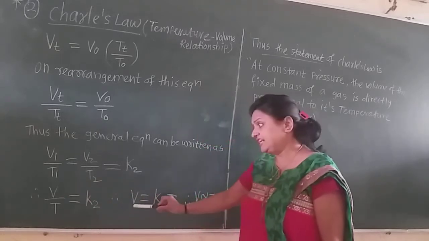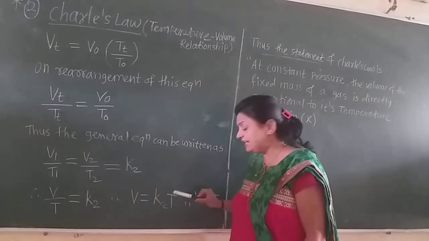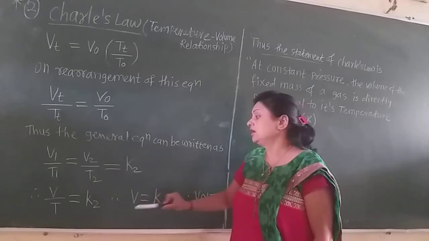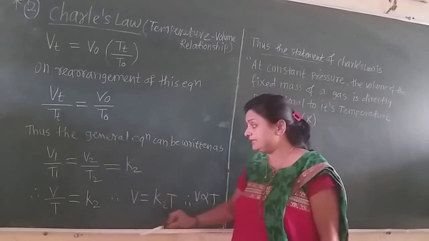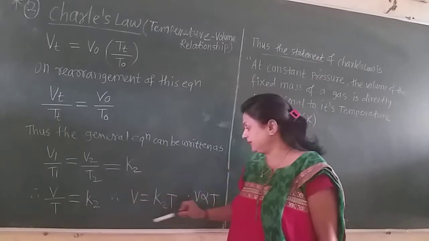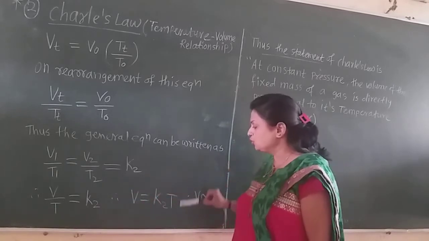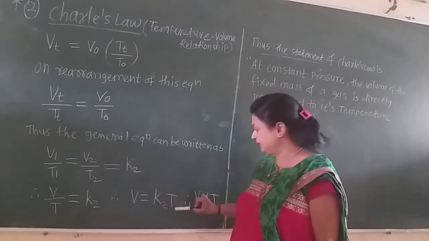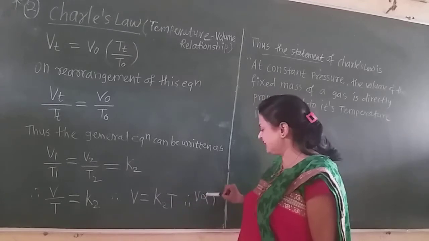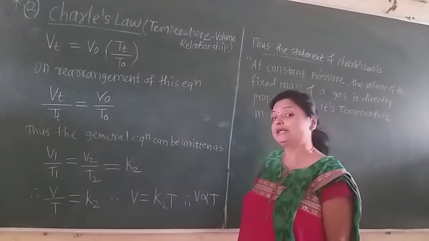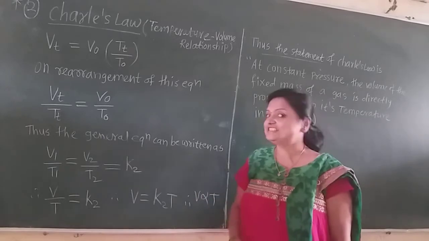That means V is equal to K2 multiplied by T. That means V is directly proportional to absolute temperature T. And this is the Charles law.